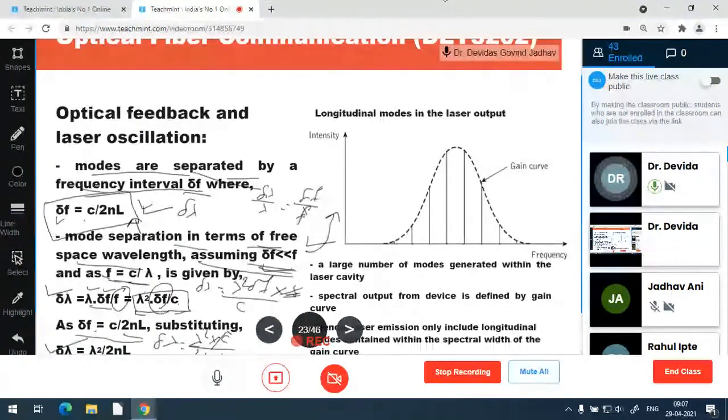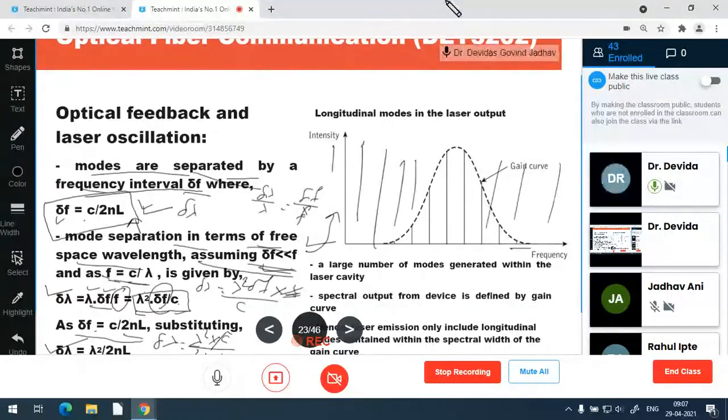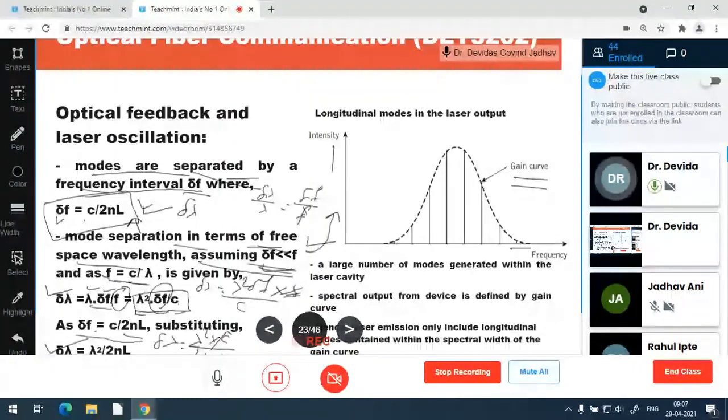So again, the gain curve effect is shown, with frequency on the x-axis and intensity on the y-axis. Theoretically, all the possible frequencies can be generated. But what happens is that all the frequencies are not supported by the gain curve. There is a gain curve of the amplifying medium. This gain curve does not support gain or oscillation amplification for all the frequencies. It supports the gain for a very small range of frequency, a very small line width.